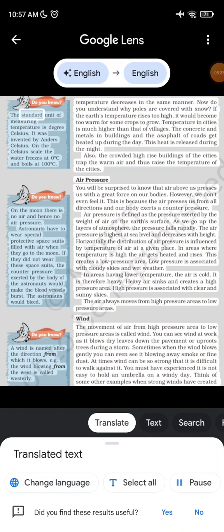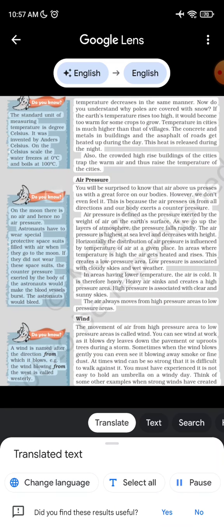Do you know? The standard unit of measuring temperature is degree Celsius. It was invented by Anders Celsius. On the Celsius scale, water freezes at 0 degrees Celsius and boils at 100 degrees Celsius.